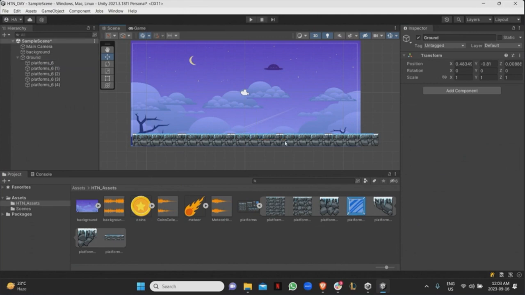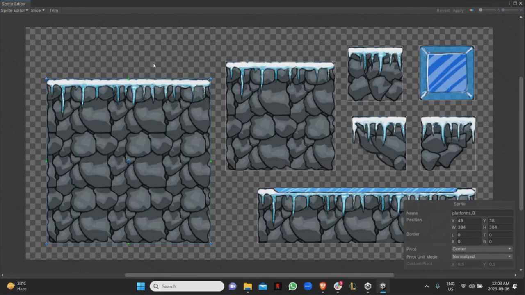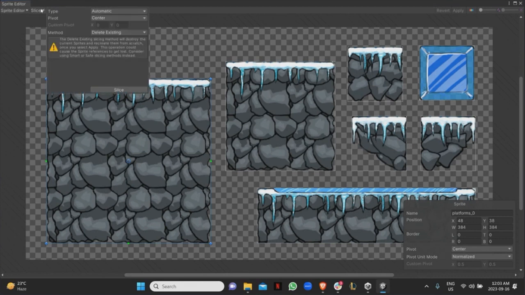Right. So over here in the platform, once you click on this image, you're going to see that the sprite mode is either multiple or single, right? So you'd want to select multiple and then go into the sprite editor. Once you're in the sprite editor, feel free to play around with this. By the way, you can do custom outline where you draw your own stuff. Do whatever you want. But I just did an automatic slice, so I'd go on slice here, and I'd make sure that the type is automatic.